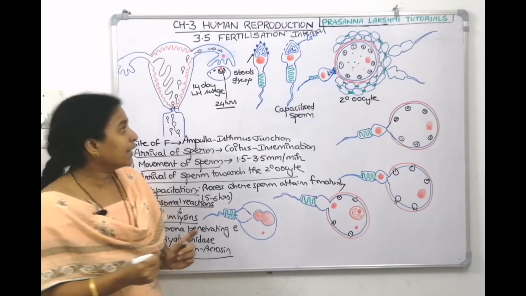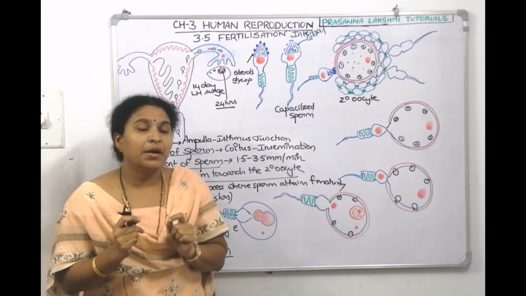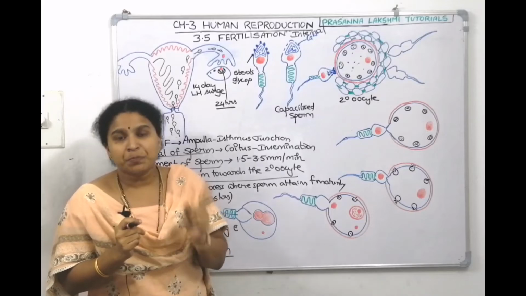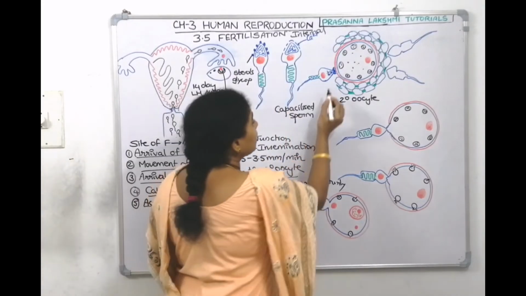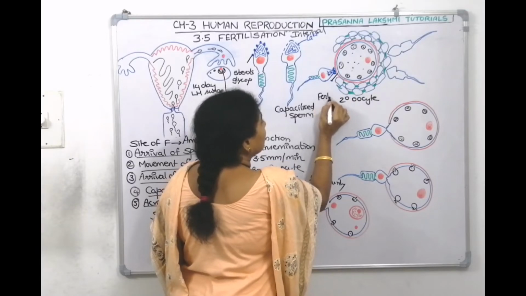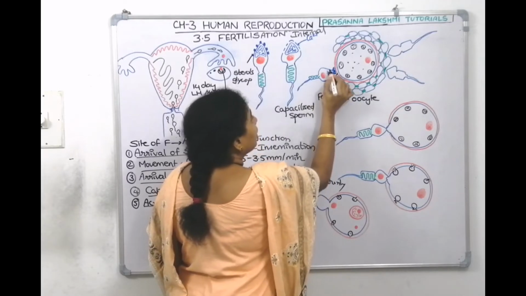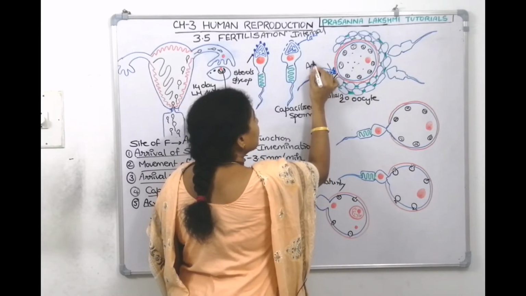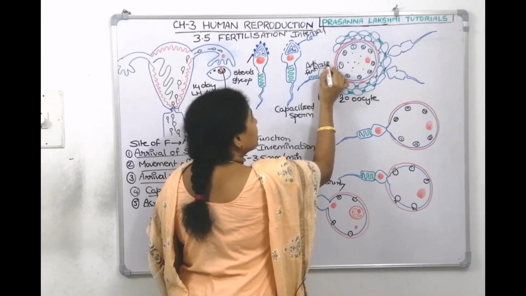And then here again, we can tell the egg has a component called fertilizin. The sperm has a component called anti-fertilizin. So let me write down here on the egg. Fertilizin will be there. And the sperm, in opposite, has anti-fertilizin.